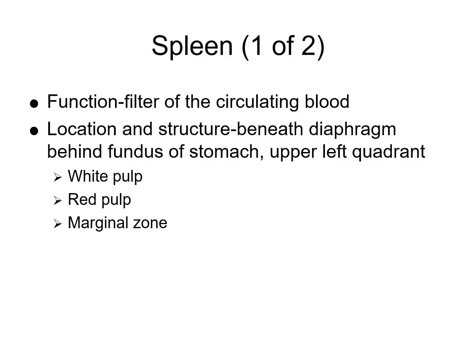So the spleen: its function is to act as a filter of circulating blood. It is removing old and damaged blood cells and foreign particles. It is located beneath the diaphragm, behind the fundus of the stomach, in the upper left quadrant of the abdomen. The structure of the spleen: it has white pulp, which contains lymphoid tissue that's involved in immune responses and is rich in lymphocytes. And it also has red pulp, which contains vascular sinuses and splenic cords, which are responsible for filtering blood and removing those defective cells.